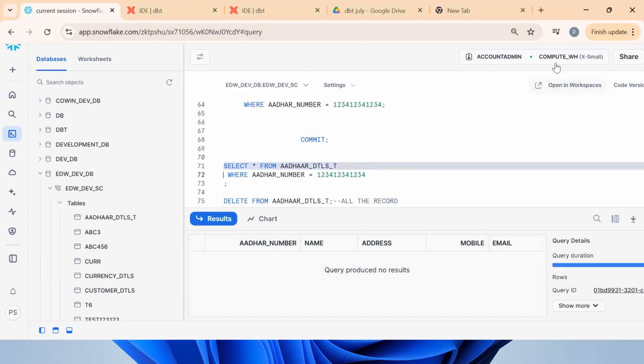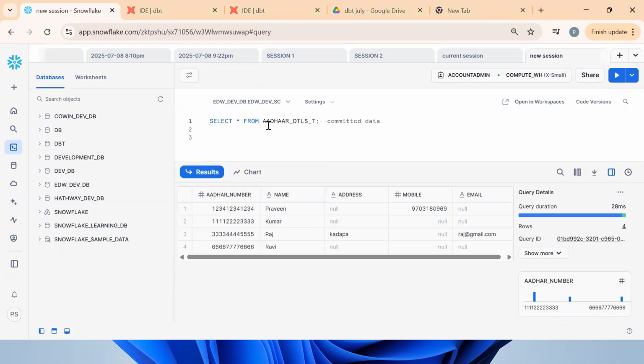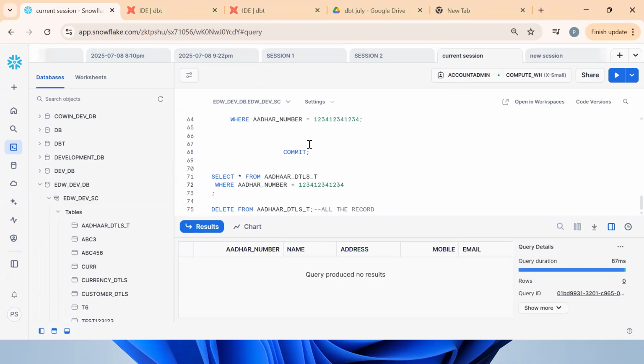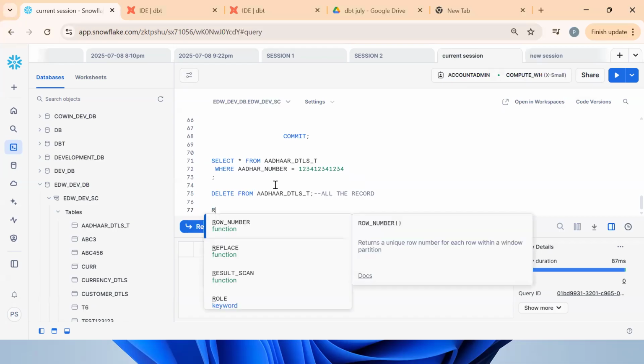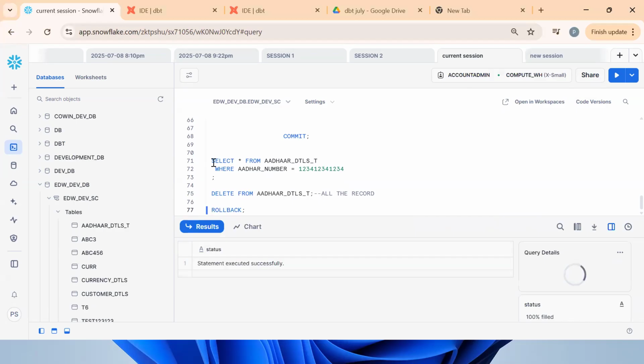Now what about in a new session? Will the records be available or not? Yes, available. Now tell me, is it correct? This is not correct. Now I want to revert these changes. How to revert? By using rollback. Rollback. Now what happened?